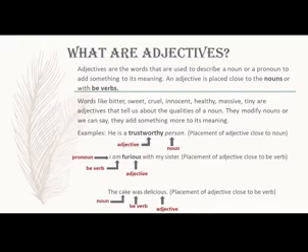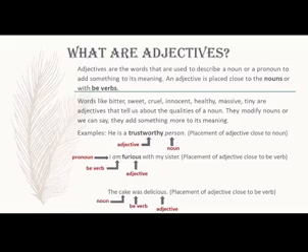So, we have a difference to observe here, that when a noun is mentioned and we are placing the adjective, it is going to come before the noun. And when the be verb is there, then we are going to place adjective after the be verb. Some examples of adjectives are words like bitter, sweet, cruel, innocent, healthy, massive, tiny. These are some of the words that tell us the qualities of a noun.